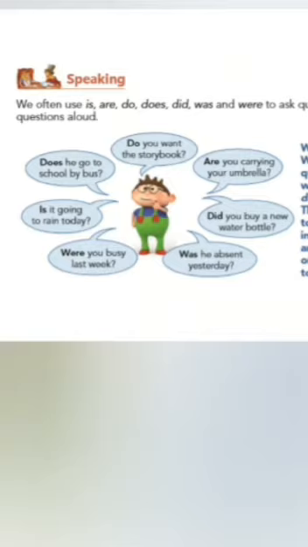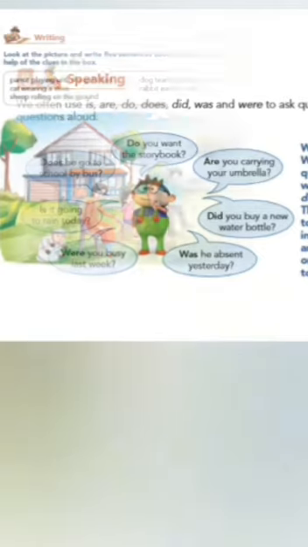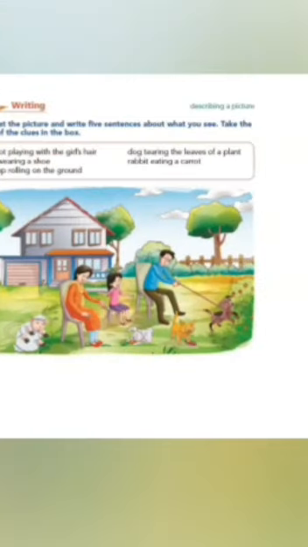That is writing skills. See, here they have given a picture and you have to write your own sentences by seeing the picture. Look at the picture and write 5 sentences about what you see. Take the help of the clues in the box. Can you all see the picture? Yes. And they have given a clue box in the picture also. So what do we have to write? First one already they have given to you. They have given some lines also in your textbook. You have to write it over there.